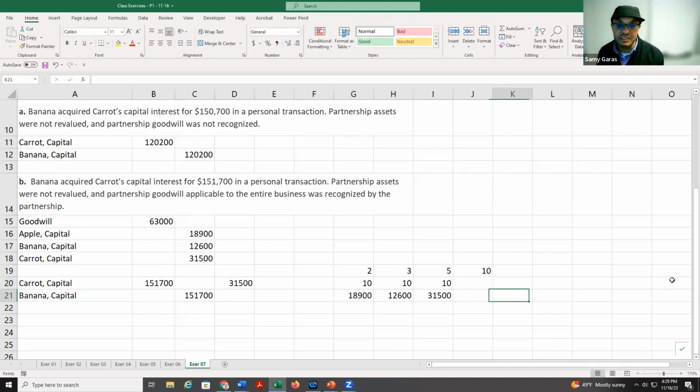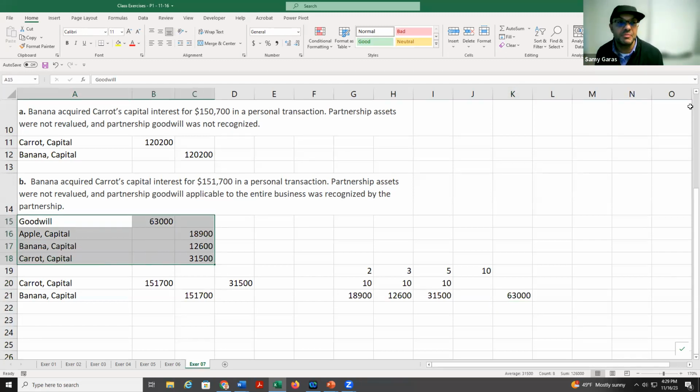So to make it easy, if you take 31,500, multiply it by 2 because it's 50%, 50 plus 50. So you multiply it by 2, you get 63,000. You debit goodwill, credit all the capital, and this is what we mean by implied goodwill.